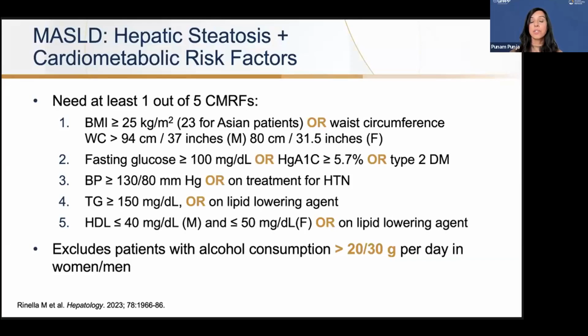If they have a blood pressure of 130 over 80 or greater, or they're taking medications for blood pressure, they meet criteria. If they have a triglyceride level of 150 or greater, or they're taking a lipid-lowering agent, these patients meet criteria, as well as an HDL less than 40 for a man or less than 50 for a female, or they're taking medications to help with this. These patients do meet those risk factors. This excludes any patients that drink alcohol, on average, about 2 drinks a day for females and about 3 drinks a day for males.